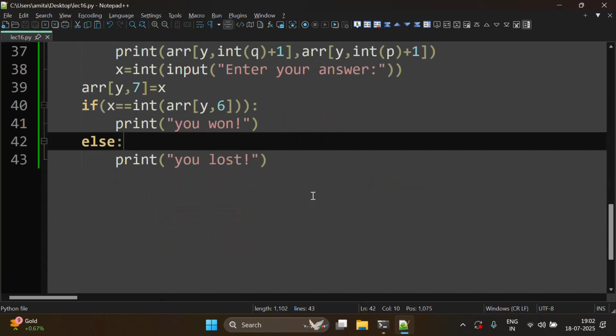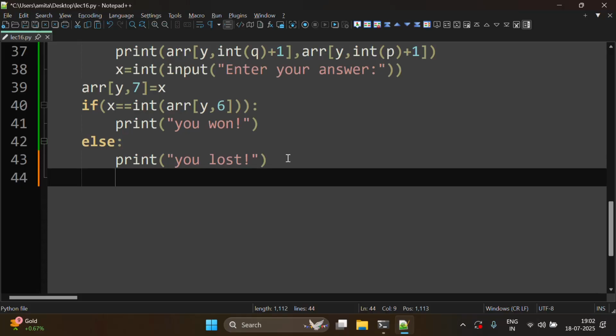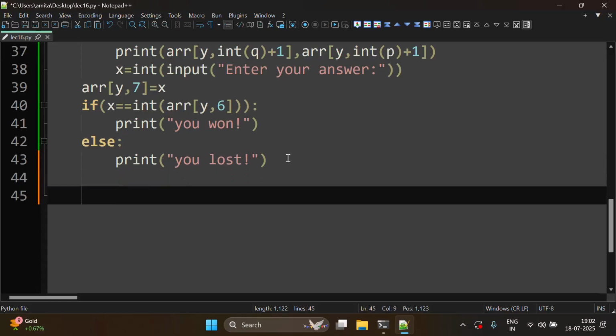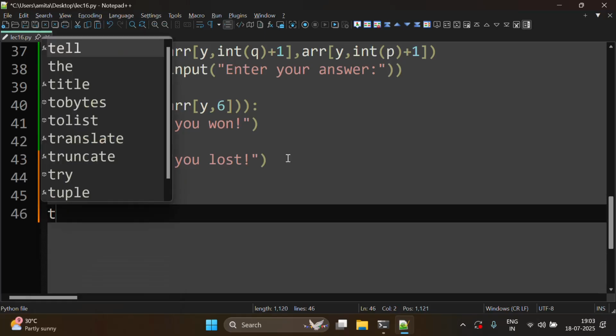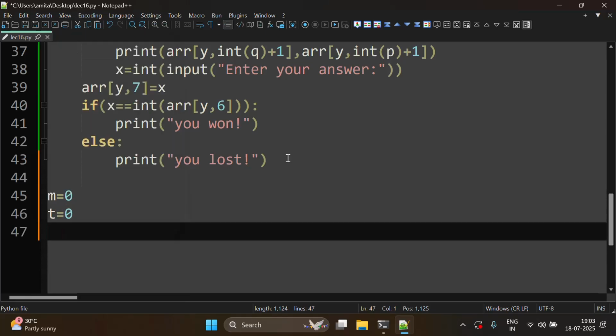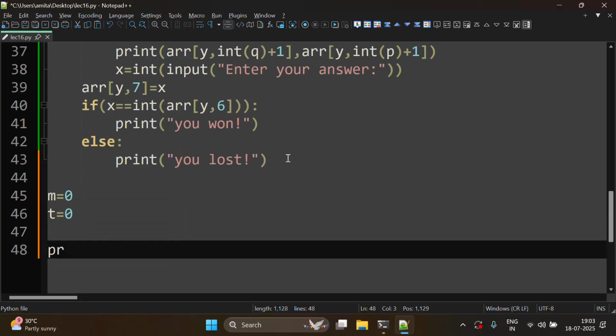Okay, now at the last we can also print a scorecard. For that we can take two variables: m is the number of correct answers and t is the number of wrong answers. Then we will print 'scorecard is'.